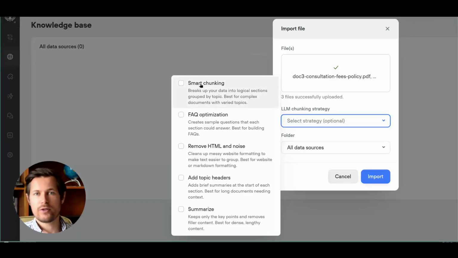But again, it's important to experiment a bit, okay? So there is no one rule fits all, one size fits all. You just pick one that looks like it would fit best to your documents, but then you have to experiment. And of course, if various of these fit, you can also select multiple. But for the sake of this demo and for the scope of it, we will keep smart chunk.